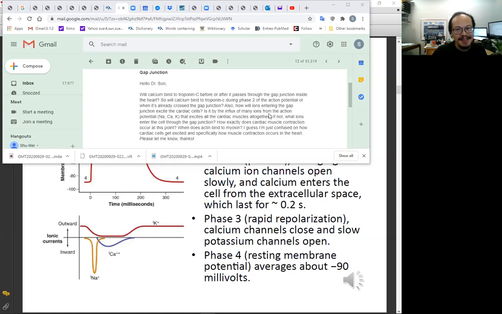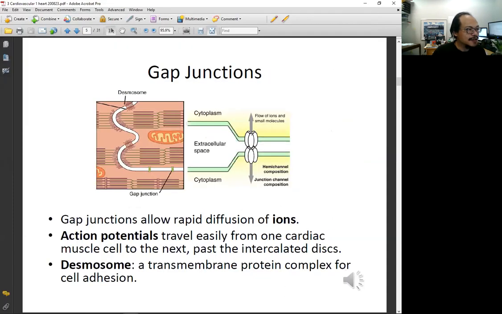So the question is, how is ion influx and floating through this gap junction, and do they bind on the troponin C before or after they flow around? That's a good question, right? I'm very impressed by you guys that there's always some very interesting question. If calcium is coming in, floating around, then what to do? Do they bind on troponin C, causing contraction, and then flow to the next one, cause contraction? So that contraction will be sequential.